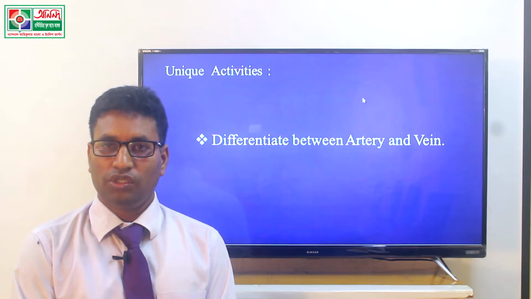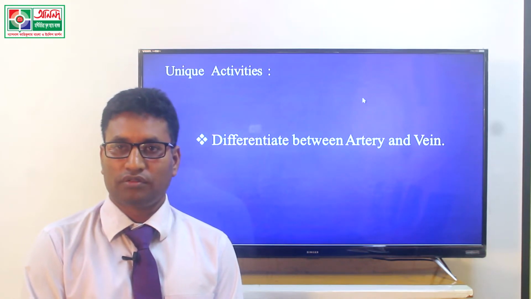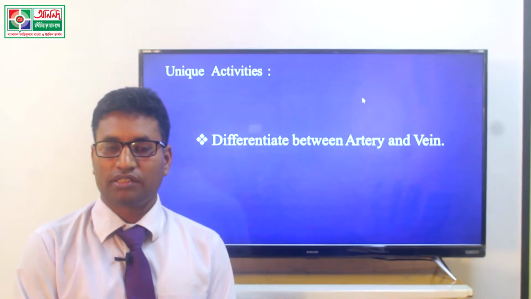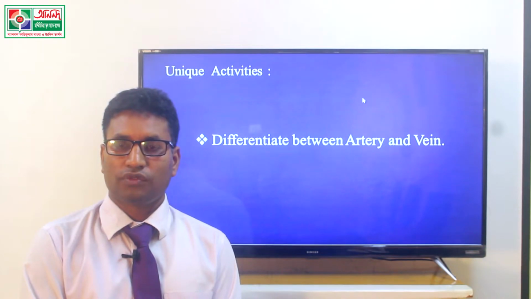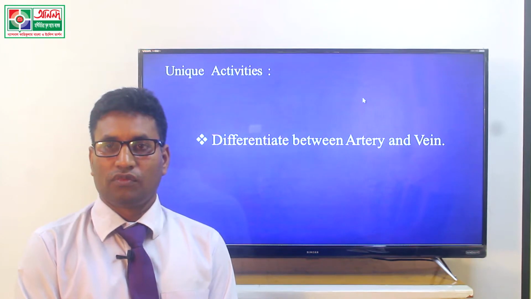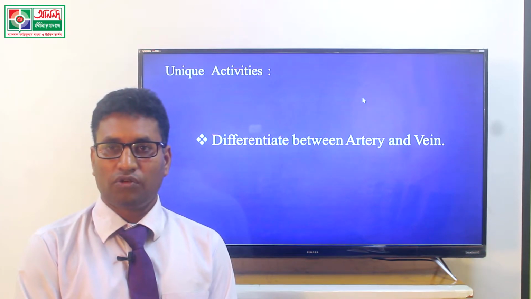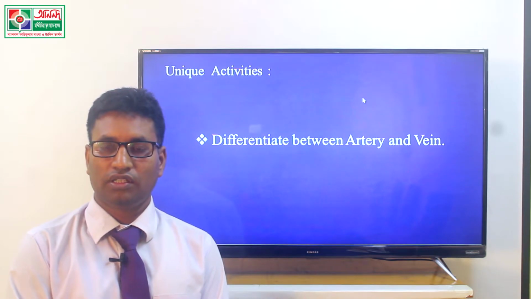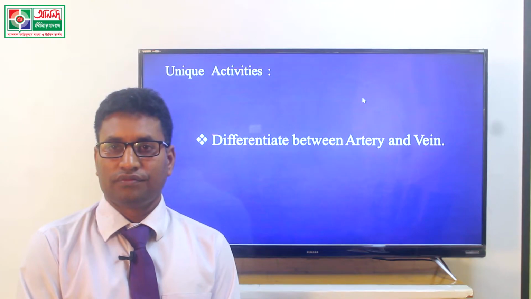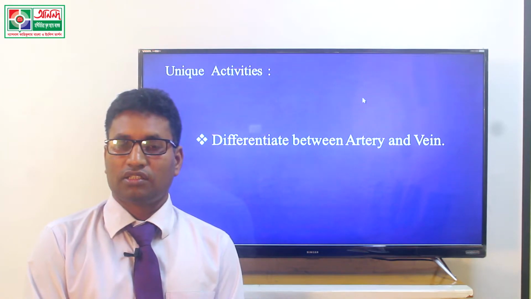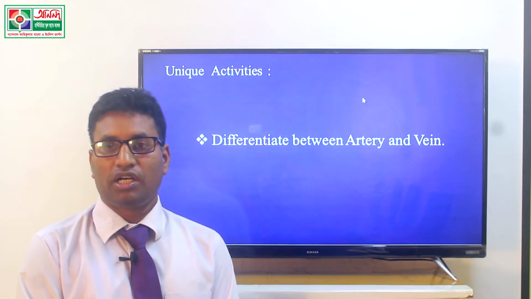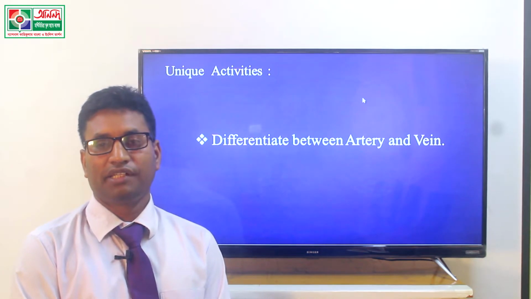The blood vessel through which blood passes from the heart to different parts of the body is called artery. The blood vessel through which blood passes from different parts of the body to the heart is called vein.